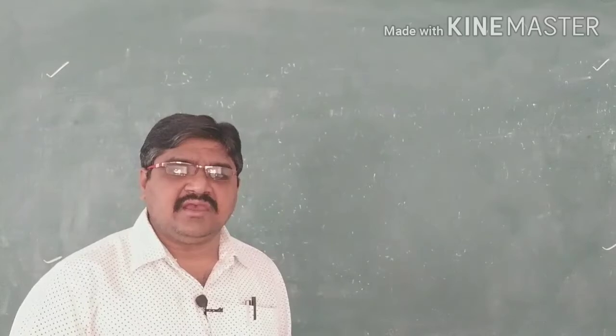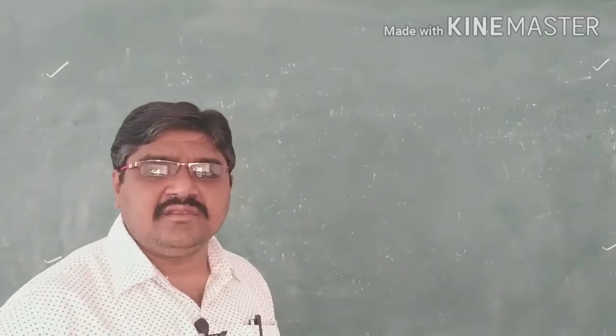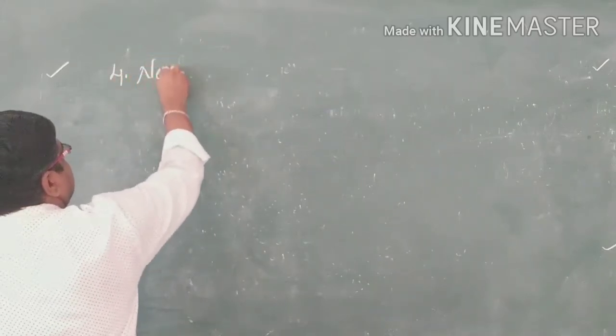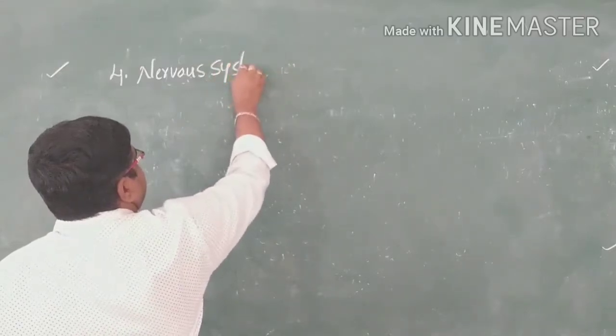Now coming to the next one, the fourth and last tissue, which is the nervous tissue.